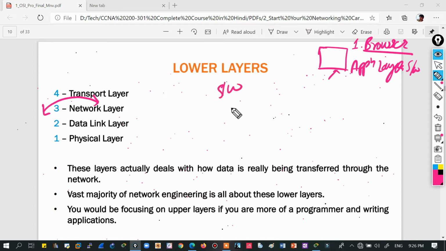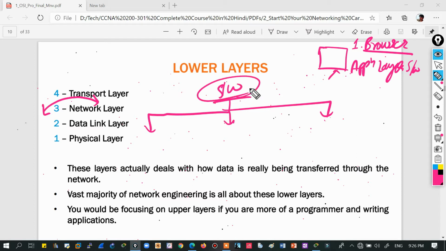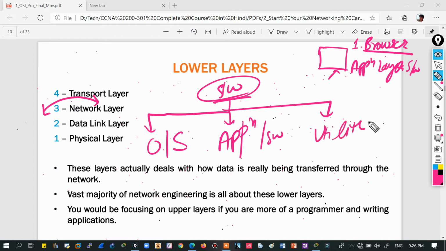When we discuss software, what is software? It is a package of multiple programs. And what is a program? A set of instructions. When multiple instructions are there, they create a program, and when multiple programs are combined, they create software. There are generally three types of software: operating system, application software, and then utility software. Generally we discuss these two.